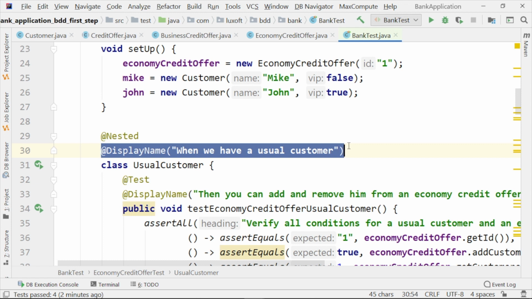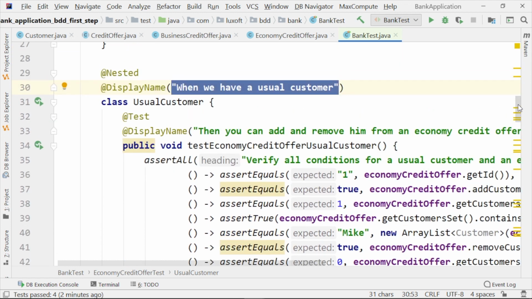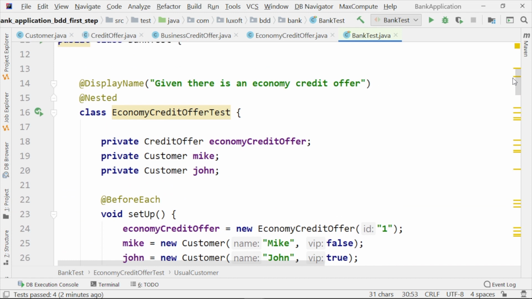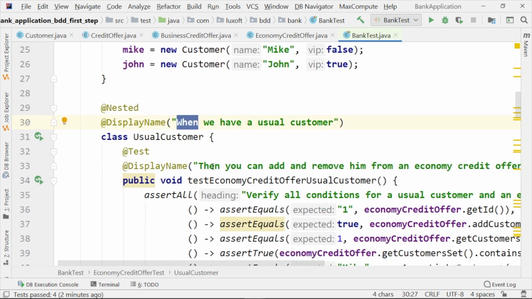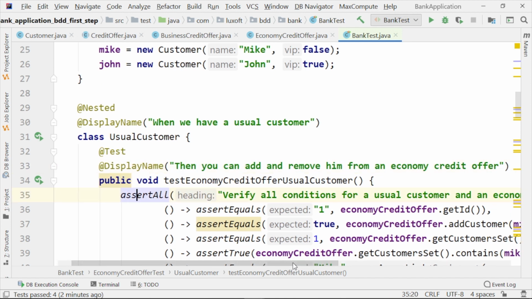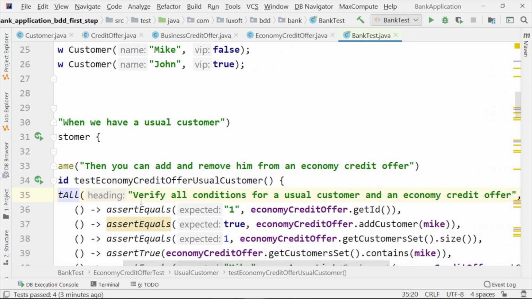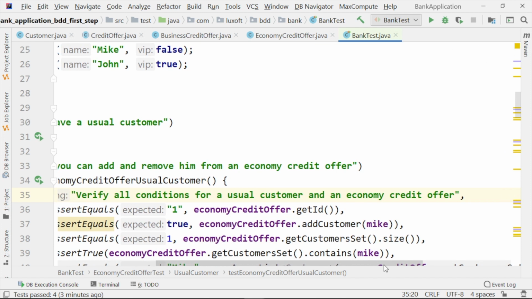Display name gives us a freely chosen label for each class and for each test, but we are following the terminology of behavior-driven development using given, when, and then. And also this assert all method may have a label saying here verify all conditions for usual customer and an economy credit offer.